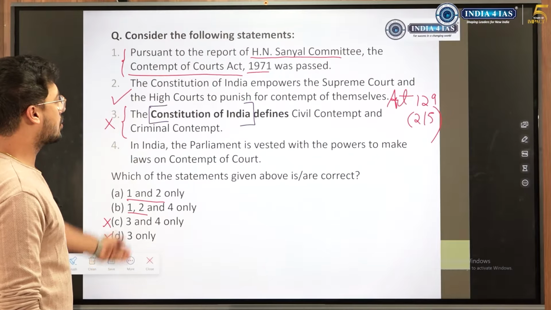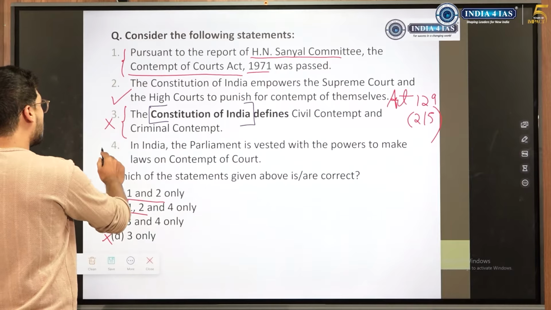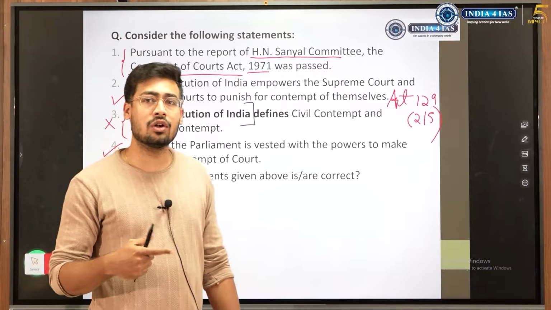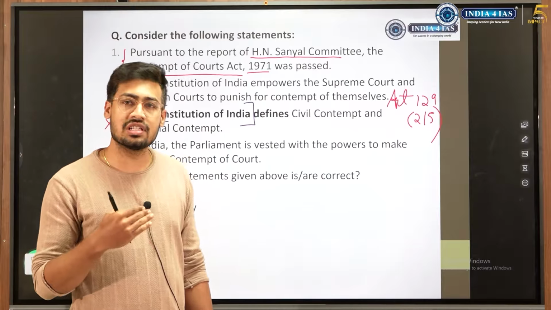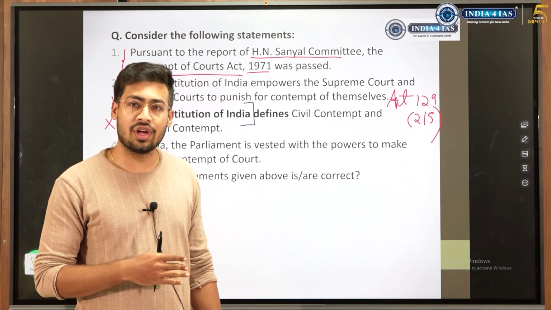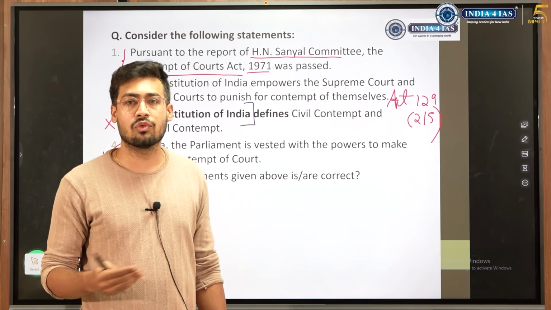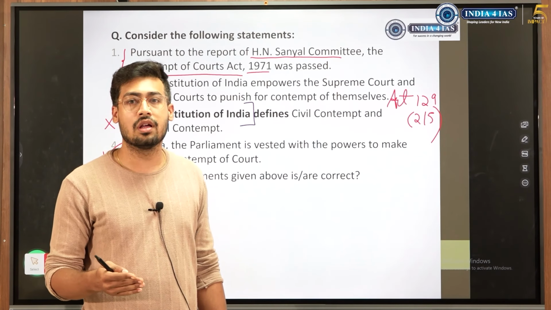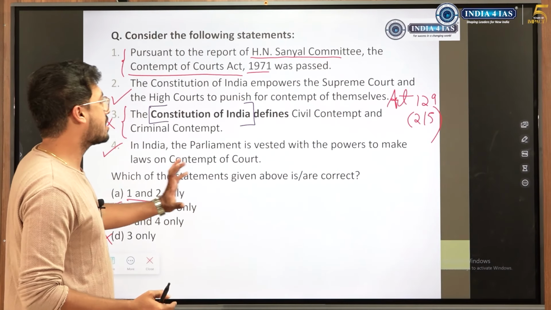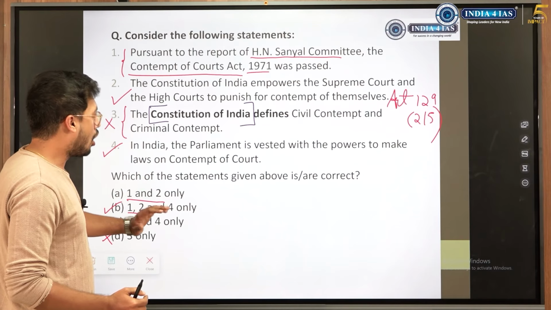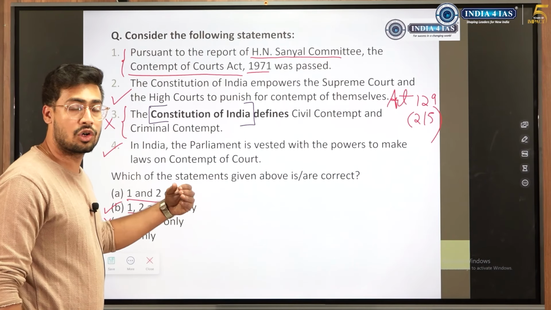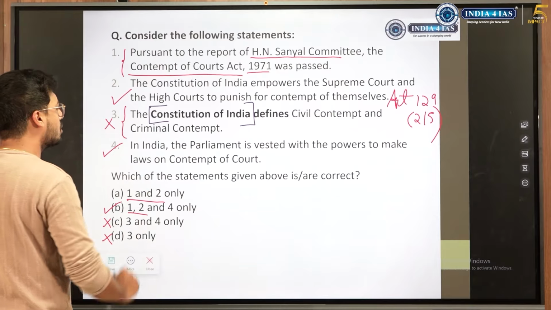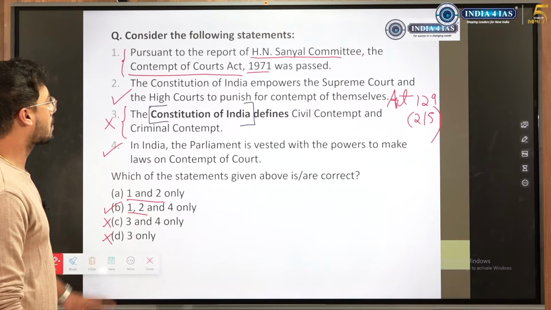In India, Parliament is vested with the powers to make laws on contempt of court. This is correct. Parliament is vested with the power to make law on any subject. Such statements are mostly correct because Parliament has a very broad range of powers, a very broad jurisdiction when it comes to making laws. So if it says Parliament has the power to make law on so and so subject, in most of the cases it will be correct. So the answer to this question is 1, 2 and 4.